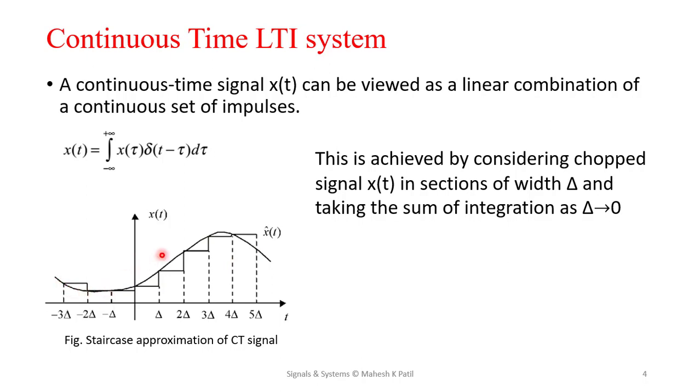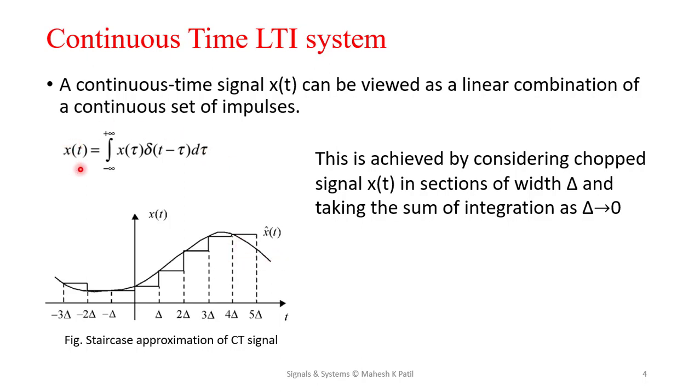So any signal x of t can be achieved by considering the chopped signal of this x of t in sections, as shown here. Each section or each cut has the width delta. We can observe this width, and taking the sum of all these integrations as delta tends to 0, means as this width becomes 0, you can represent any x of t signal, any continuous signal, as the chopped signal of x of t.